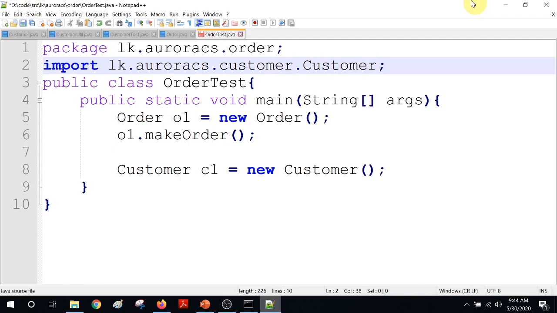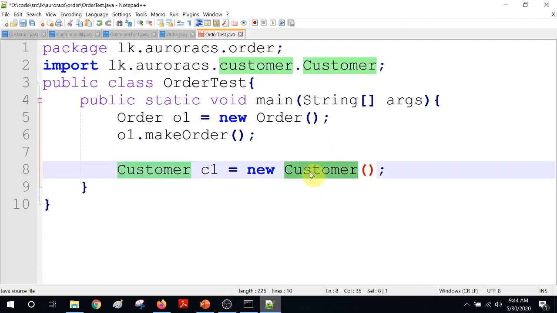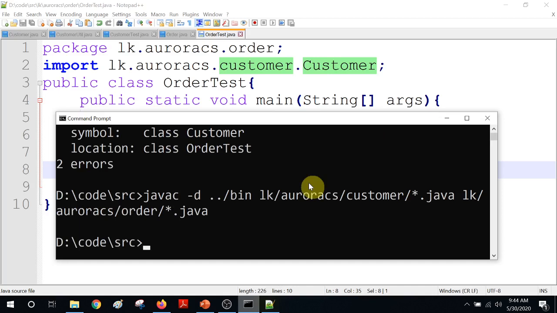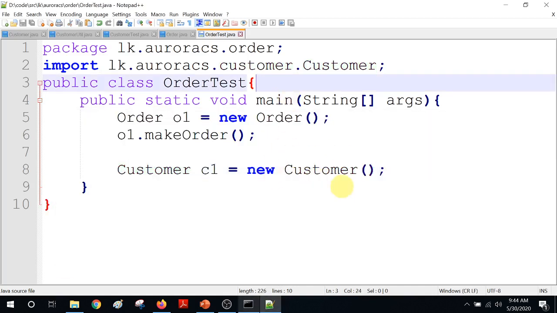So now I have imported the customer class, and of course I can use the customer class here. Now let's compile it. Now you can see there are no errors. That means of course you can use classes from different packages. The only thing is you have to import and use it.